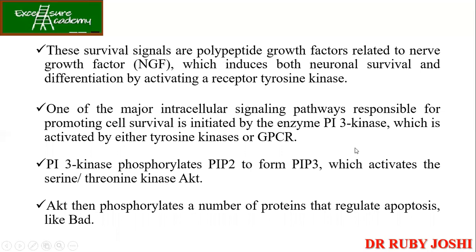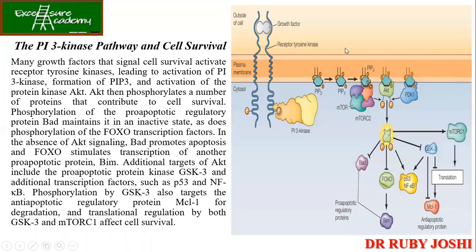series. So what does PI3 kinase do? It converts PIP2 to PIP3, and finally AKT gets activated. Then AKT phosphorylates the target proteins like BAD. Now this is your pathway. So we know that once the polypeptide in the form of the dimer binds to the receptor tyrosine kinase, it is going to activate your PI3 kinase. It will bind through the SH2 domain. Now when PI3 kinase is activated, it converts PIP2 to PIP3, and it is going to activate AKT, mTORC2.